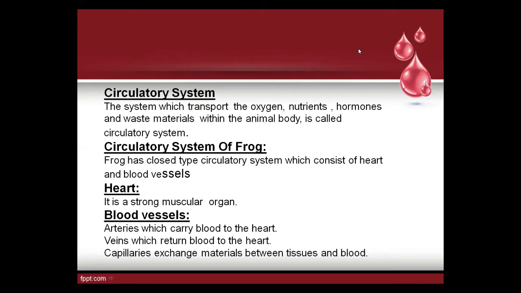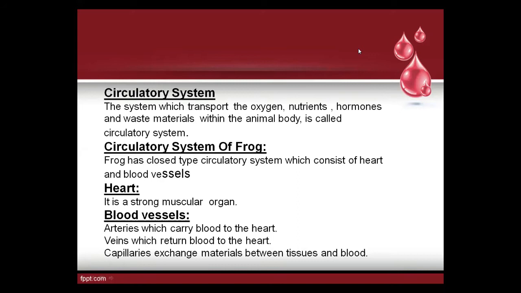Which things are supplied through the circulatory system? Oxygen, nutrients, hormones, and waste materials. Waste material means carbon dioxide gas is exchanged through blood, and oxygen is dissolved in the blood. That's why this is the proper definition of circulatory system.